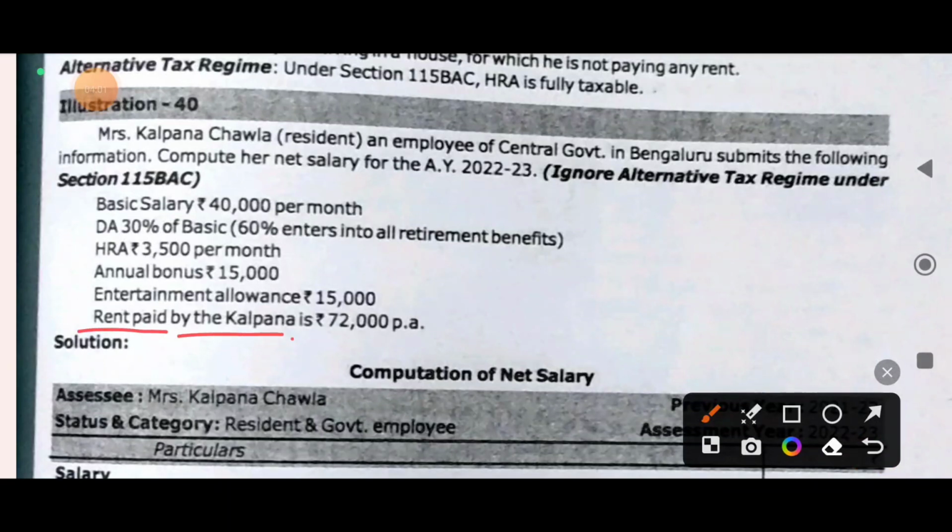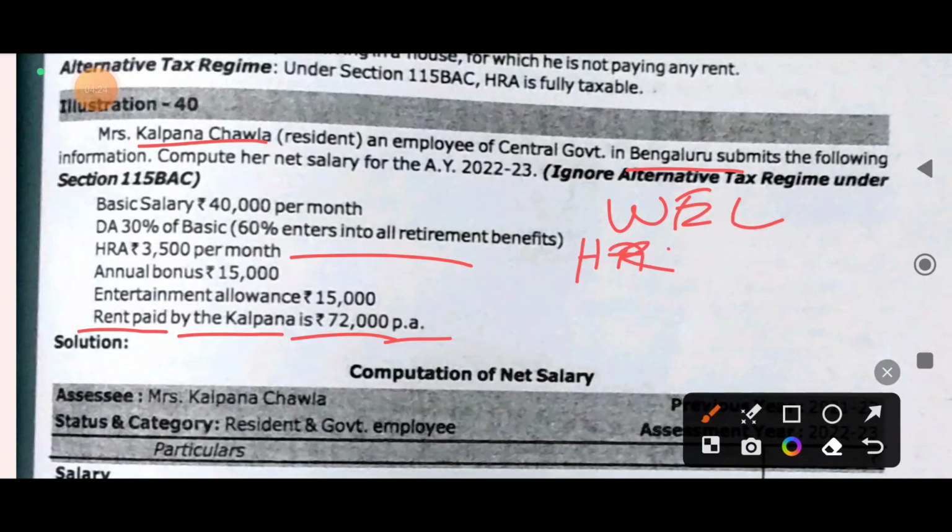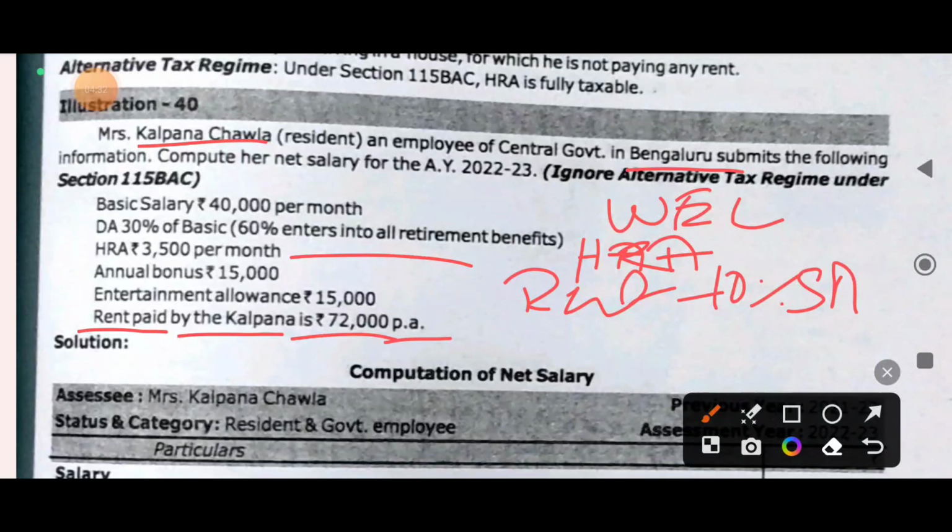Rent paid by Kalpana is 72,000 per annum. Since the assessee Kalpana Chawla is paying the rent, she can get HRA exemption, but she is living in Bengaluru. HRA exemption will be whichever is less: actual HRA received, or rent paid minus 10% of salary, or 40% of salary at several places.